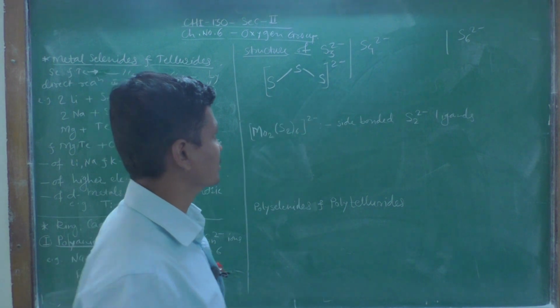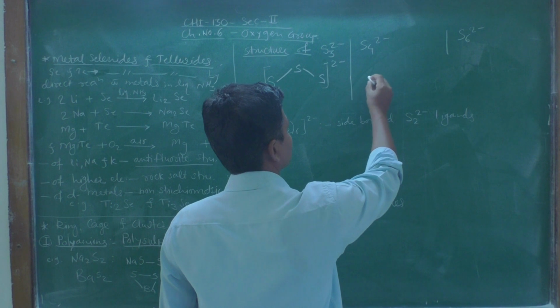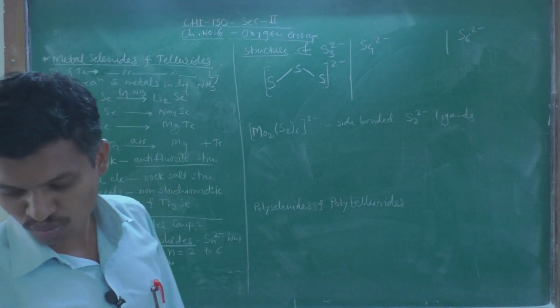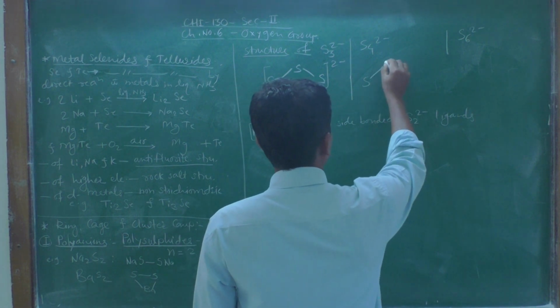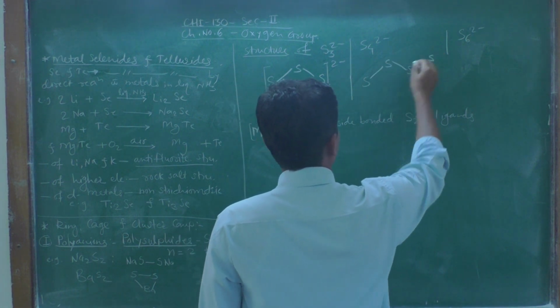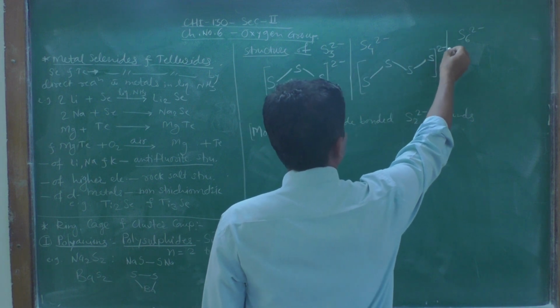Then the structure of S4 2 minus will be like this: 1, 2, 3 and 4, with 2 minus charge.